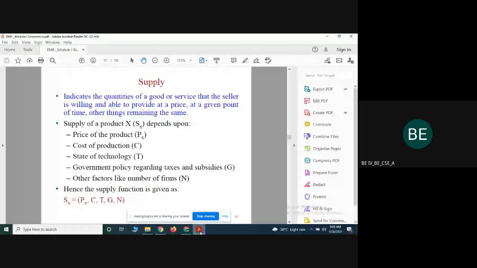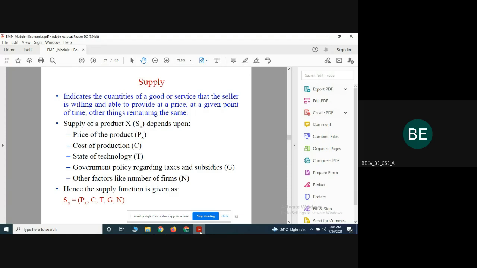In the last class we have seen what a demand function is, and then what the law of demand is. The law of demand means that the price of the commodity is inversely proportional to the demand of the commodity.